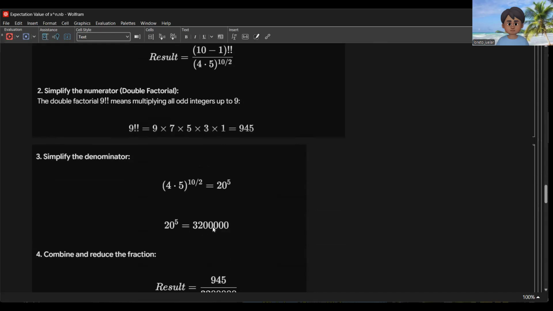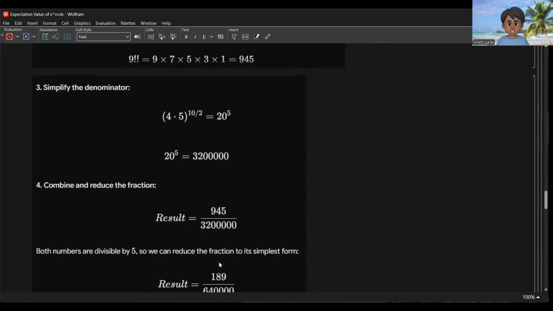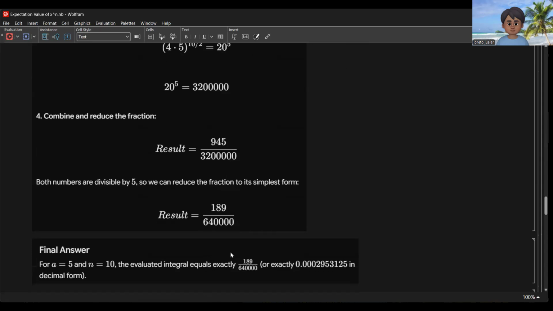So combine and reduce the fractions: 945 over 3,200,000. Both numbers are divisible by 5, so we can reduce the fraction to its simplest form, that is 189 over 640,000.